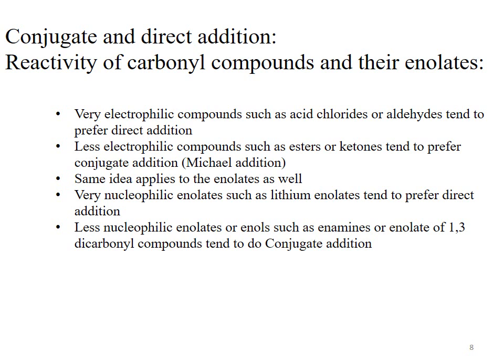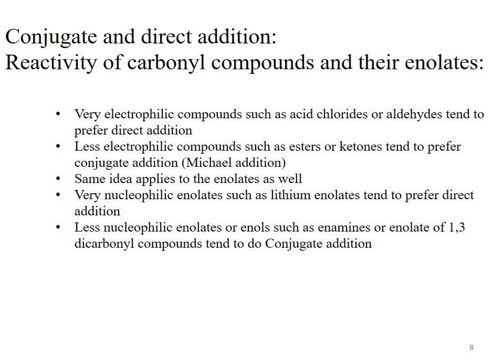The product will be formed through the mechanism of direct addition. Less electrophilic compounds such as esters or ketones tend to prefer conjugate addition, which is also called Michael addition. Among the carbonyl compounds, acid chlorides and aldehydes are more electrophilic.